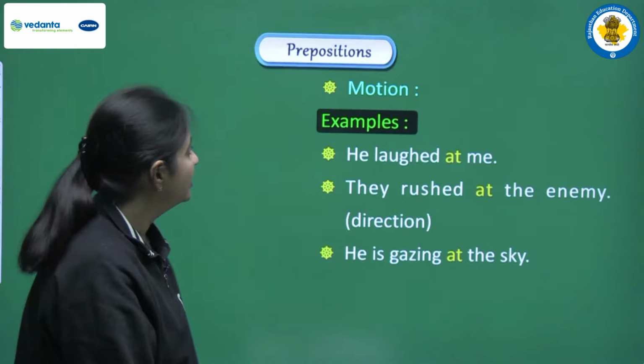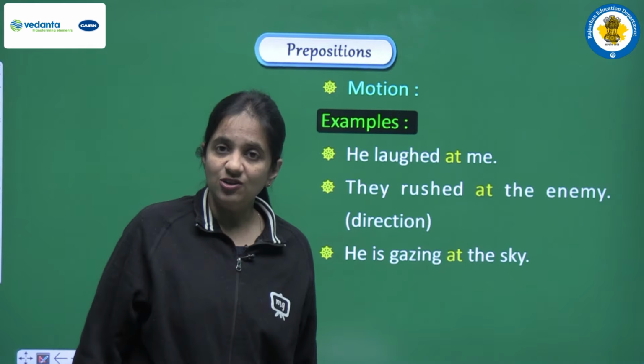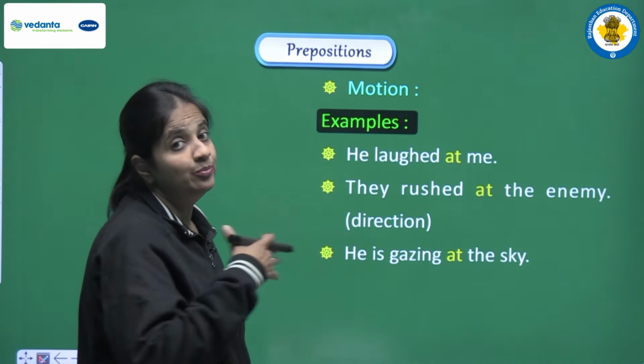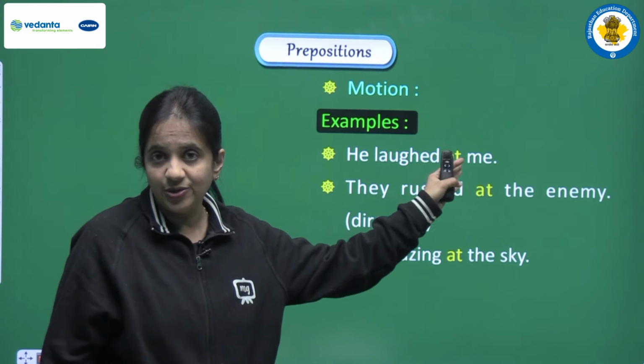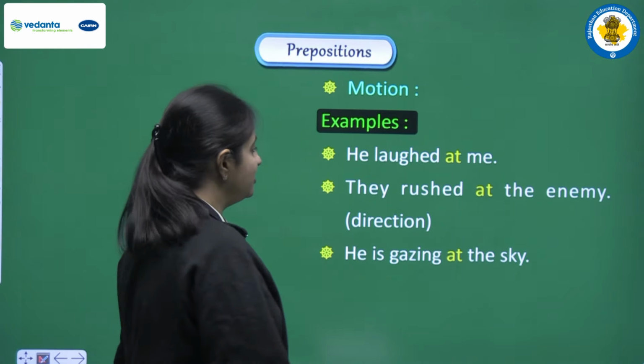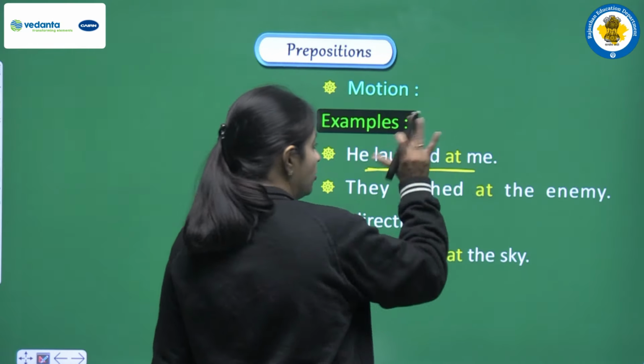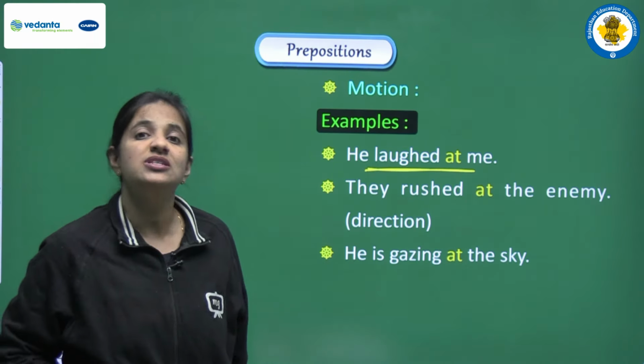Okay. Next we are talking about another use of at, and now we are having motion. How? Let's see the examples. He laughed at me. So we can say that it is a phrase, laugh at. Always after laugh we have to use at.